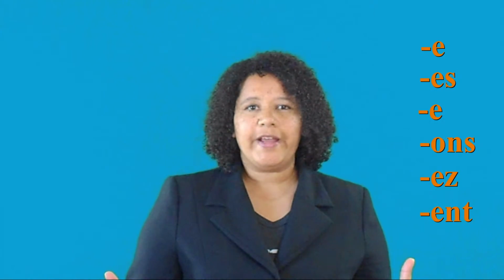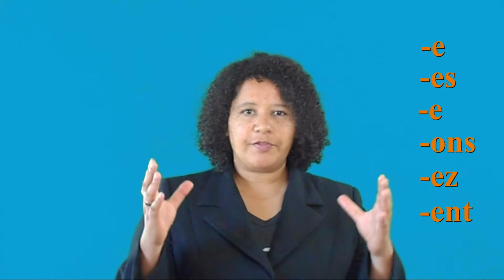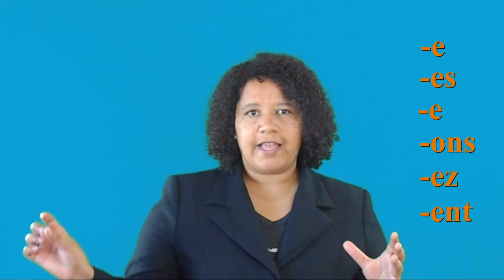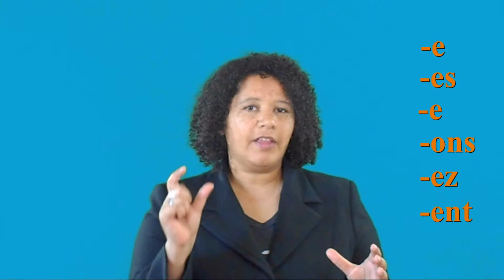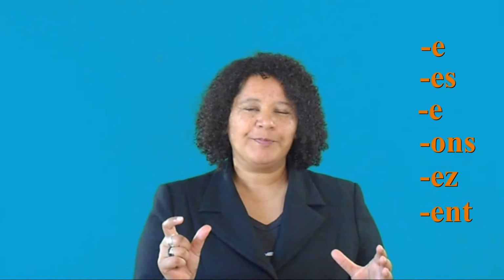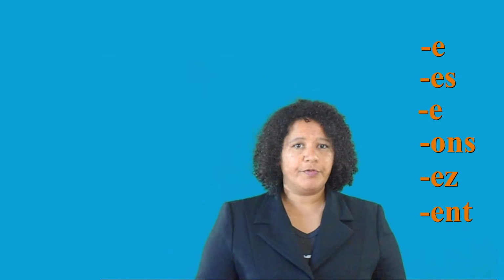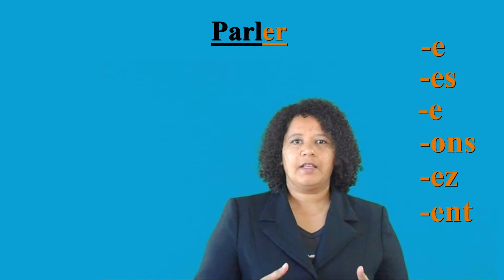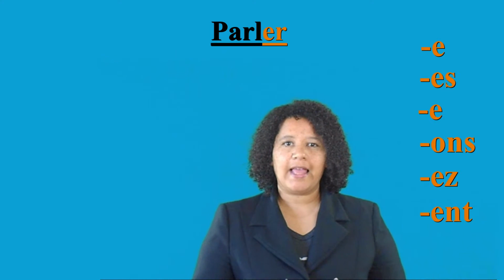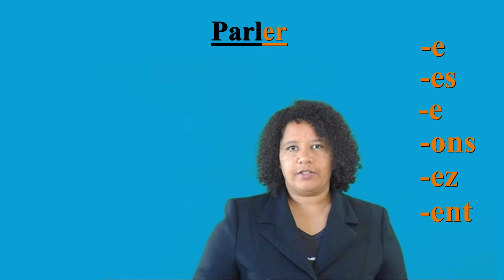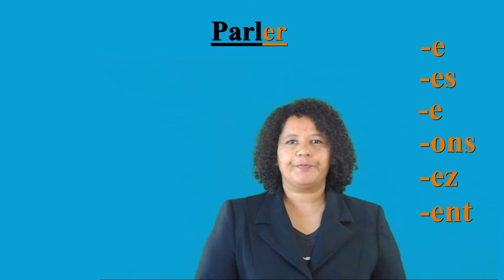So the way it works is you just take the verb in infinitive form with ER, you take off the ER of the ending and you replace it with the terminaison, the ending that it's conjugated with. For example, the verb parler, to speak, P-A-R-L-E-R. So we take off the ER and we put on the endings.